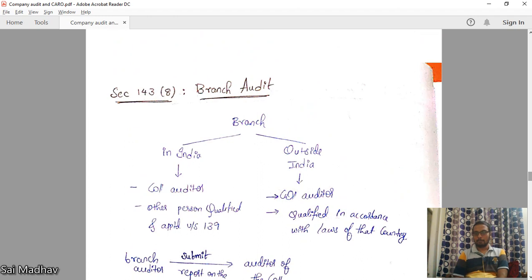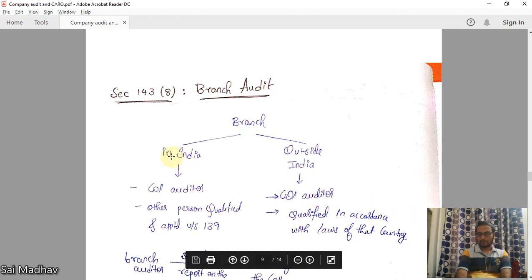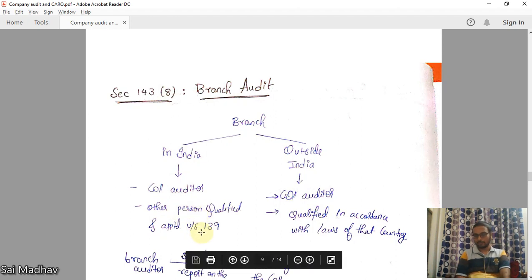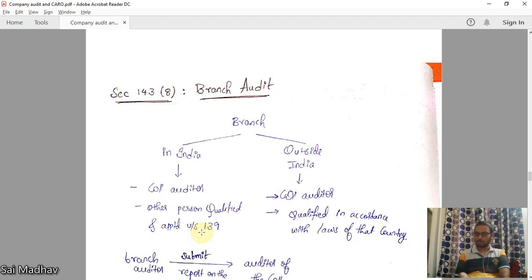143.8, branch audit. A company may be having many branches. The same auditor, the principal auditor, can also go and audit, or some other auditor can also be doing the work for a branch. If the branch is in India, it can be done by company auditor or other person qualified and appointed as per 139. He himself can go, or some other person who is qualified can also audit the branch.